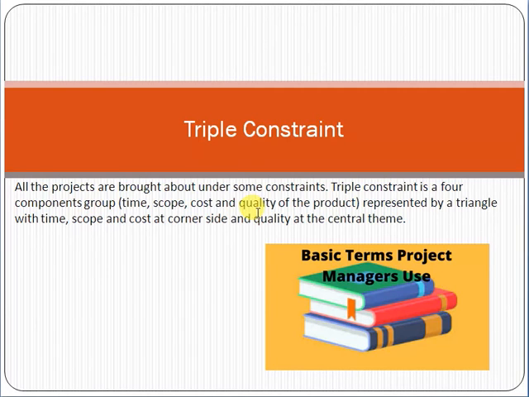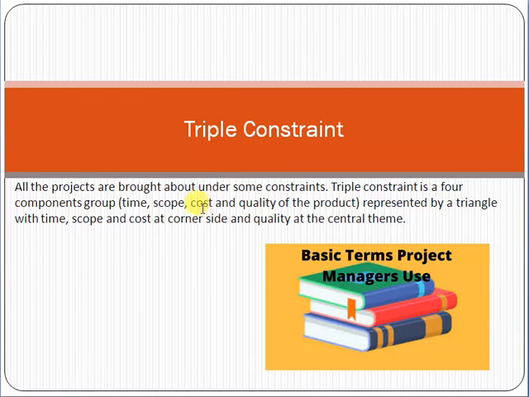That means we must follow the boundaries and limitations of time, scope, cost and quality. For example, we cannot spend more than $2,000 on a project. It is not allowed for us to spend more than $2,000.